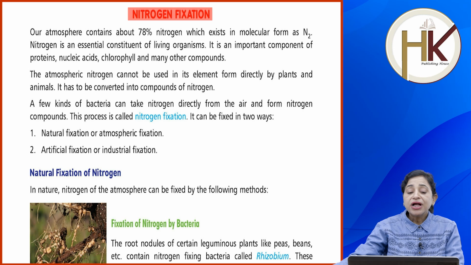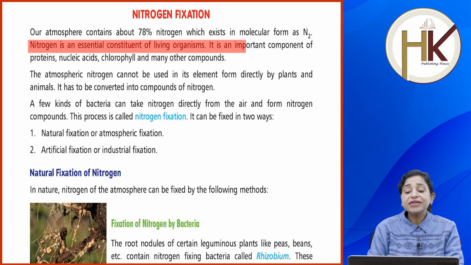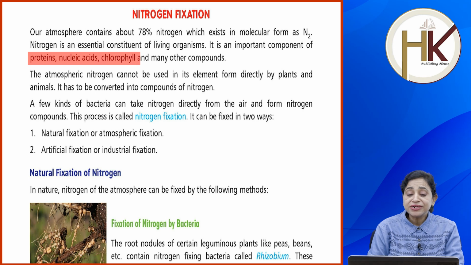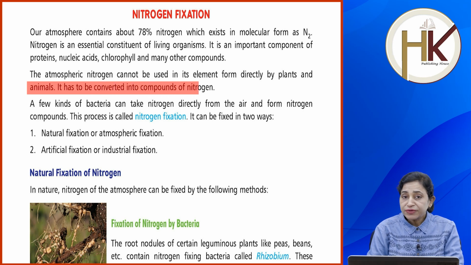Nitrogen fixation. Our atmosphere contains about 78% nitrogen which exists in molecular form as N2. And nitrogen is an essential constituent of living organisms. It is an important component of proteins, nucleic acid, chlorophyll and many other compounds. The atmospheric nitrogen cannot be used in its elemental form directly by plants and animals. It has to be converted into compounds of nitrogen.